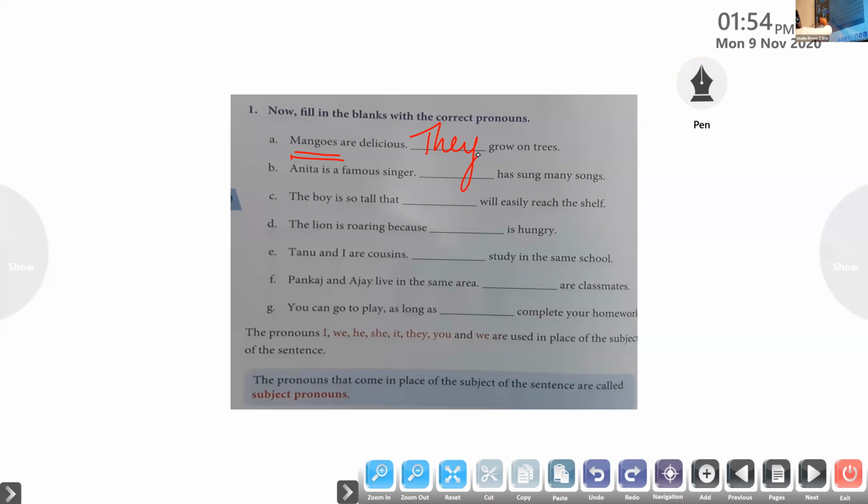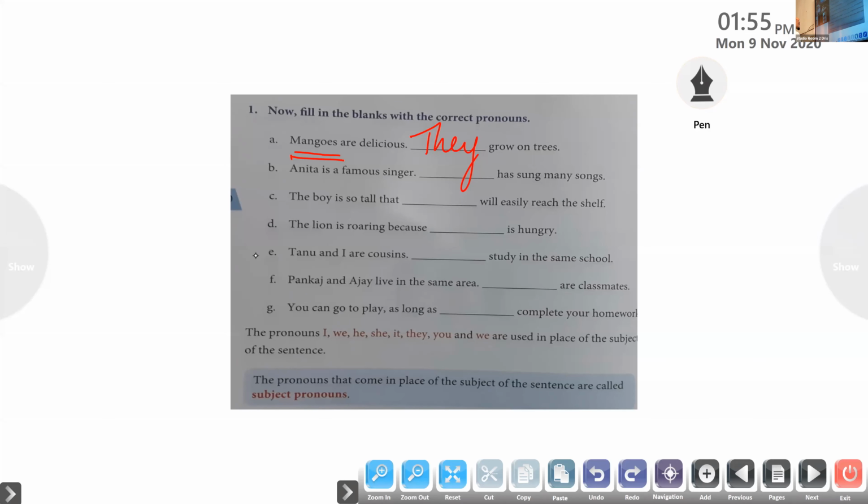Now we'll move on to Rishan. Rishan, come on, Rishan. Read the second question. Anita is a famous singer. Famous singer.